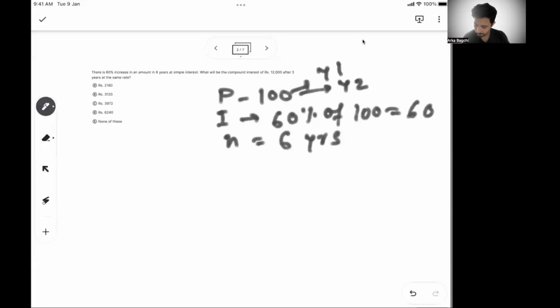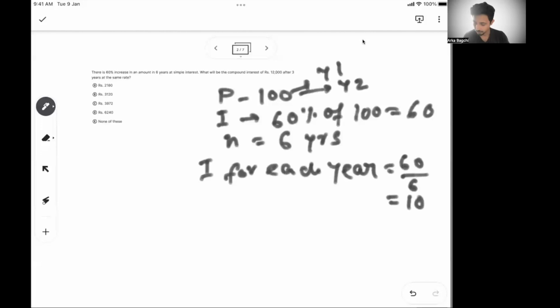So basically, can I say the interest for each year is 60 by 6, or 10? So basically, if this is your principal and this is your interest, the rate should be 10% per annum. So this is the rate of interest, right? So your rate of interest is 10% per annum.